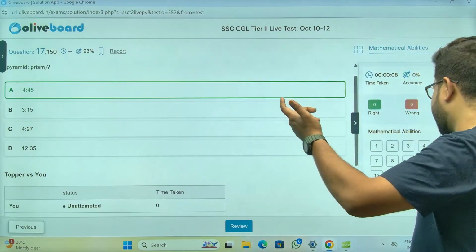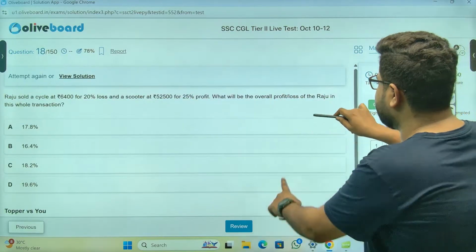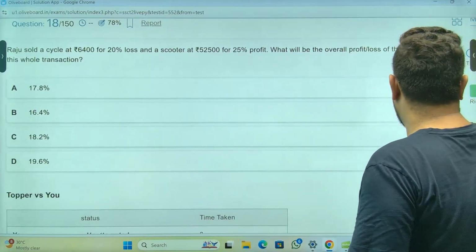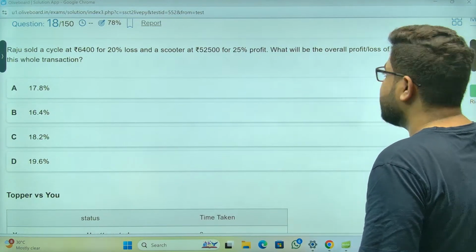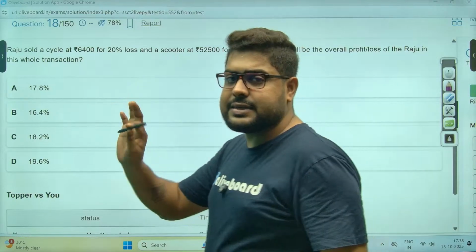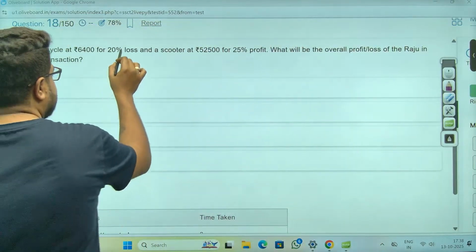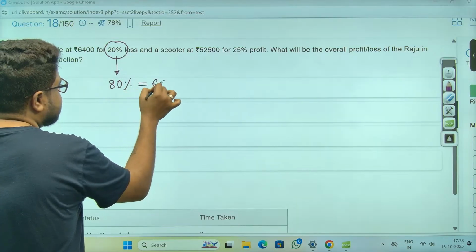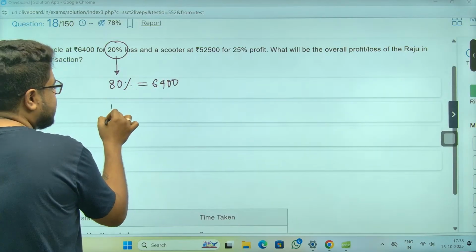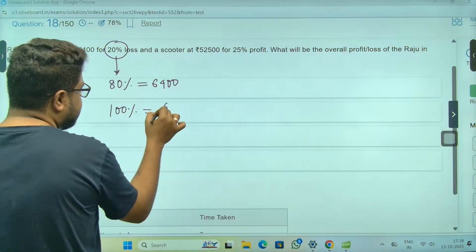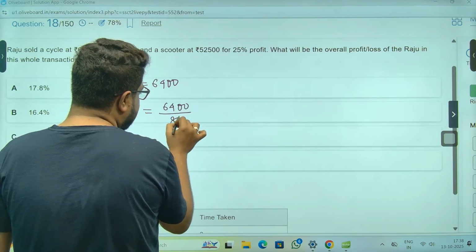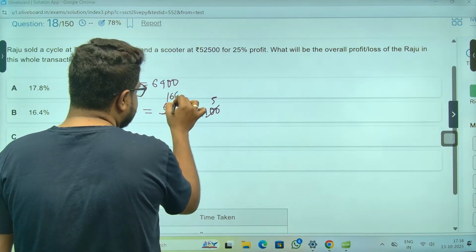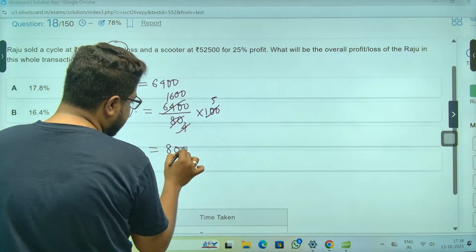Again, how much should it take? Hardly 20 seconds. Now, this question, sir, I just solved. Again, this is where we need to do a couple of lines of calculation. 20% loss means 80% is SP. That is equal to 6,400, sir. So CP will be 100%: 6,400 by 80 into 100, meaning ultimately 5 by 4. 4 16s are this. So 8,000 is CP, sir.